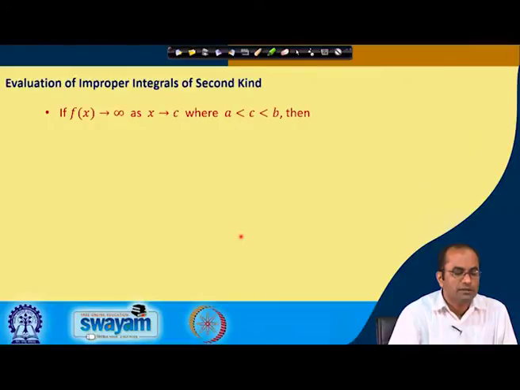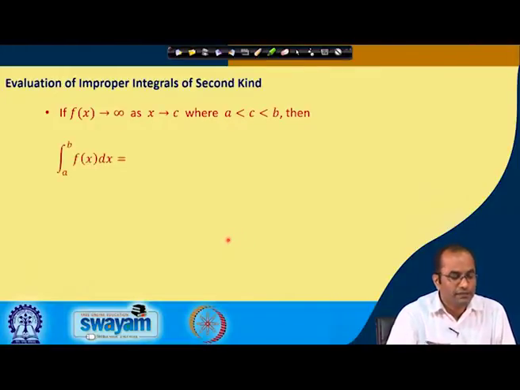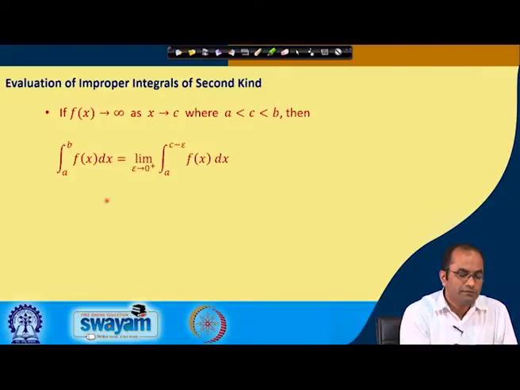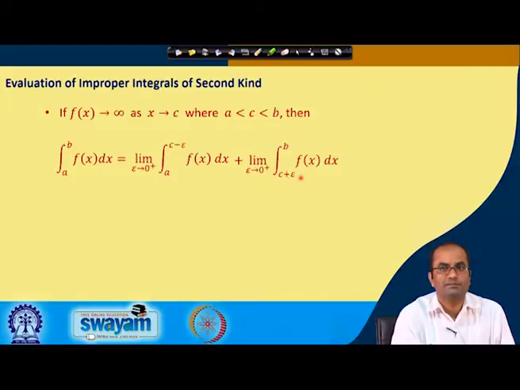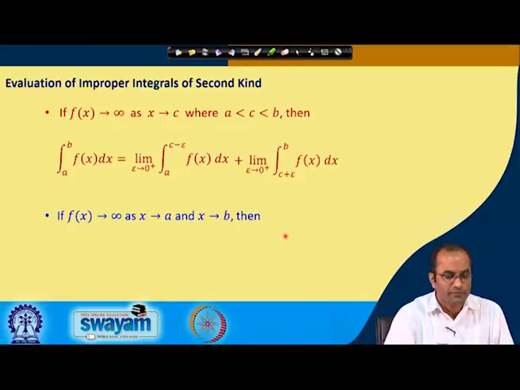So, this is the improper integral of the second kind, and in this case again we will use the trick that we break the integral into a to c and c to b. Since the problem was at c, we avoid it by subtracting epsilon from c. So, we have the integral from a to c minus epsilon of f(x) dx, and in the second case the integral was from c to b, but we have the problem at c. So, we remove this by taking c plus epsilon, with epsilon tending to 0 from the right side.